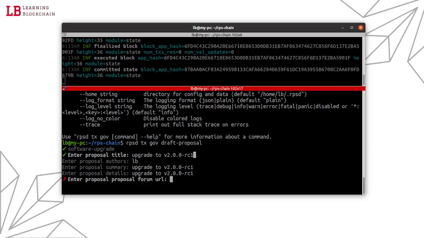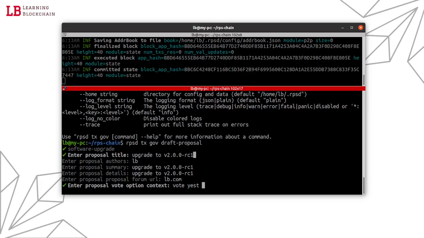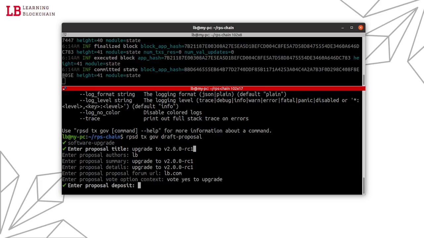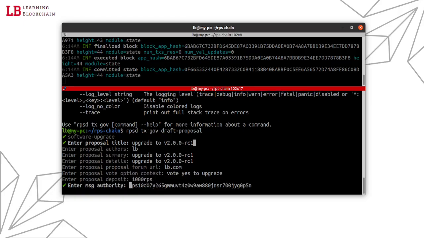URL, whatever, doesn't matter. .com. Option context, put yes to upgrade. Deposit is going to be 1000 RPS. The authority here is the governance